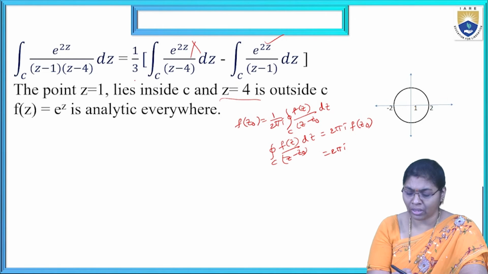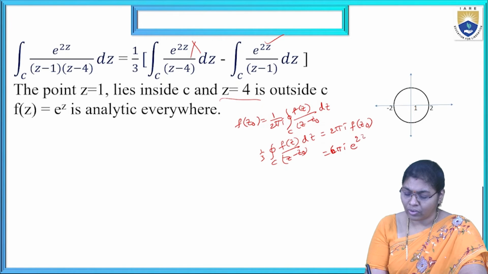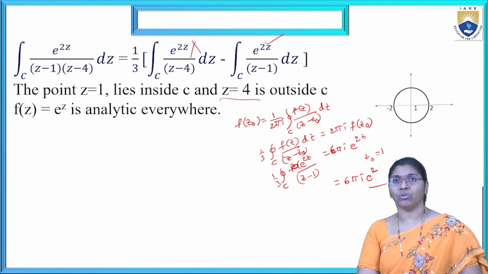Overall, 1 by 3 is there. Now we conclude: 1 by 3 into 2 pi I, which is 6 pi I. Here f of z is e power 2z, and z naught value is 1, so we get 1 by 3 into the integral over C of e power 2z by z minus 1, with z equal to 1. Total 6 pi I into e power 2. That is the final solution.